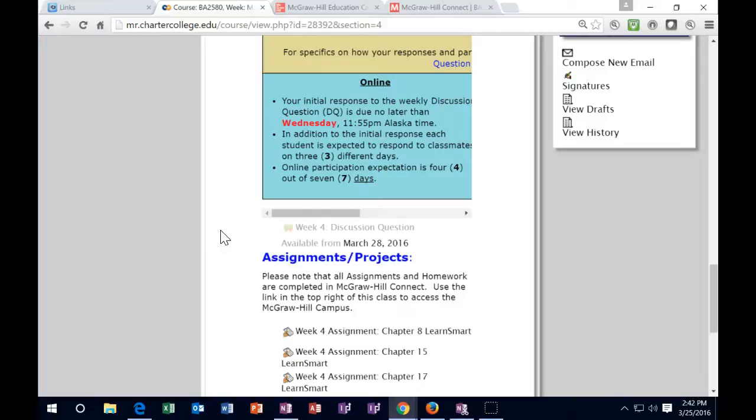We want to add content to the forum. So when we respond to other people's posts and stuff like that, we want to put a little bit more than kind of rephrasing what the other person said. We want to add some content to it in some way, and obviously I'm going to put a lot more questions in there that you can also use to add more content, and make sure to get the minimum of those 4 posts and more posts if at all possible.